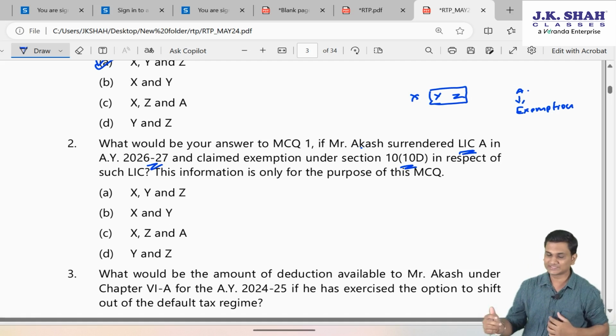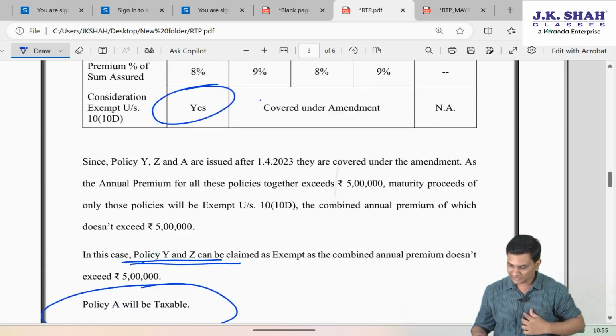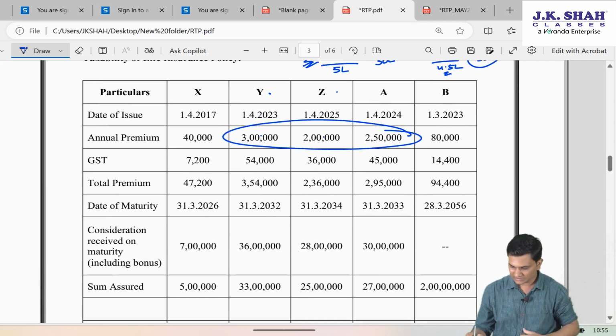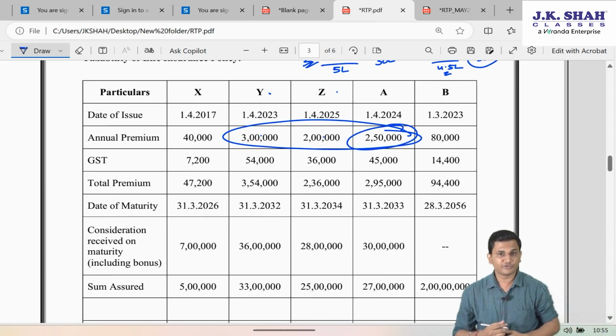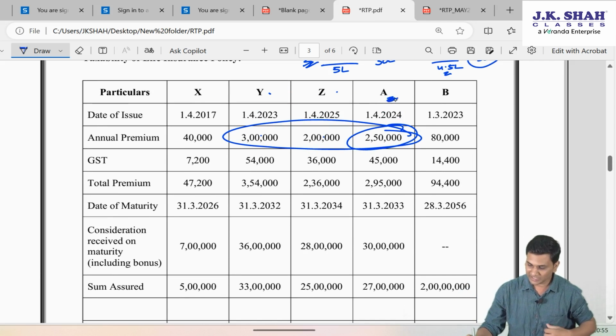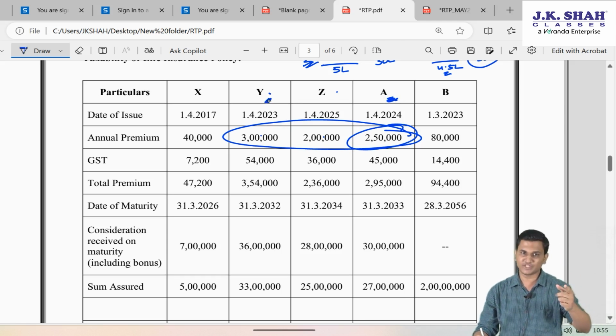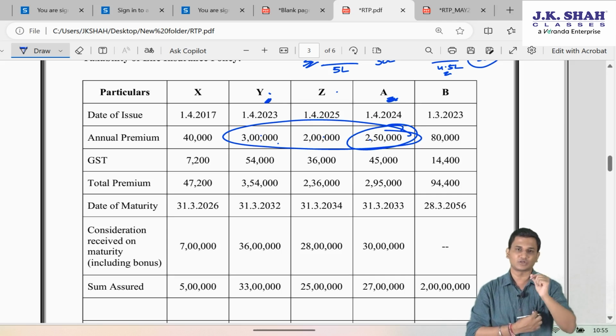Since you took the exemption for A, how much was the annual premium of A? It was 2.5 lakh. So sir, along with A, now if you try to claim Y as exemption in future when you will withdraw Y, premium becomes 5.5 lakh. Sir, that is not allowed.